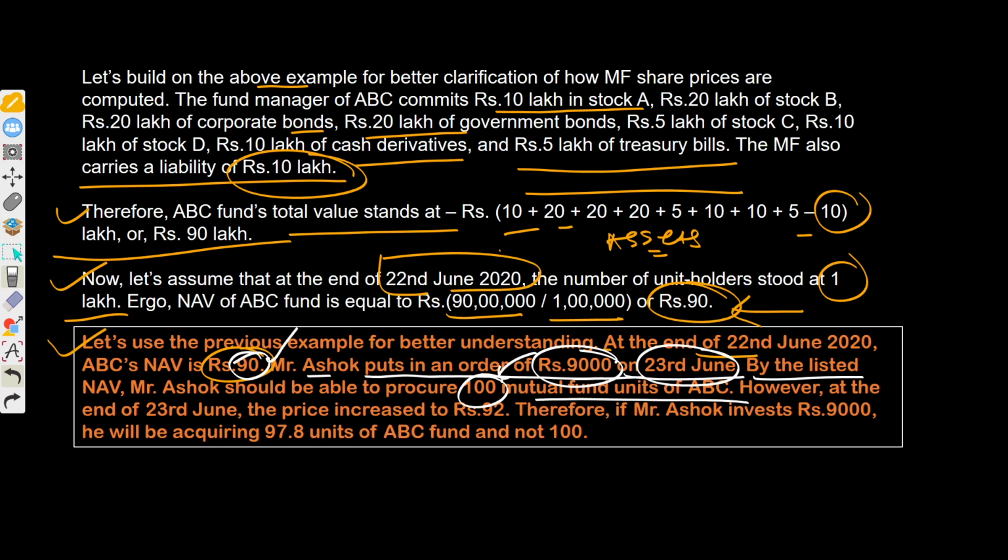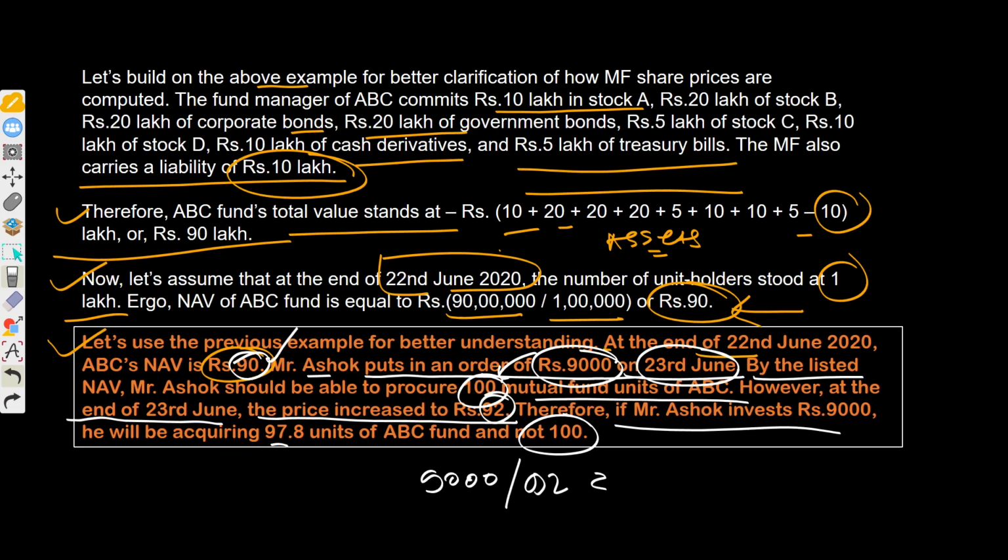However, at the end of 23rd June, the price increased to 92 rupees. Therefore, if Mr. Ashok invests 9,000, he will acquire only 97 units. Why not 100? Why 97? Because the calculation would be: 9,000, which is the investment value, divided by 92, which is the per unit price. 9,000 divided by 92 becomes around 97.8 total units.